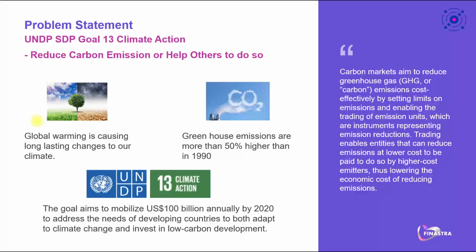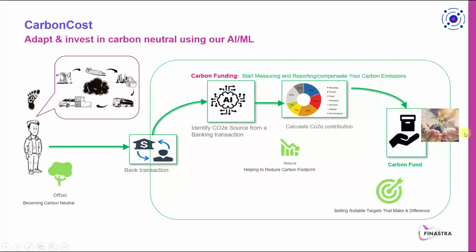According to the United Nations Development Programme, Sustainable Development Goal 13, the aim is to become carbon neutral by 2025. That requires SAP to run all its operations on 100% renewable energy and compensate for all other emissions within the material scope of its operations through investments such as those in the Livelihoods Carbon Fund. It is achievable through carbon markets. Carbon markets aim to reduce greenhouse gas emissions and invest in renewable energy. The carbon funding can be contributed by every individual.